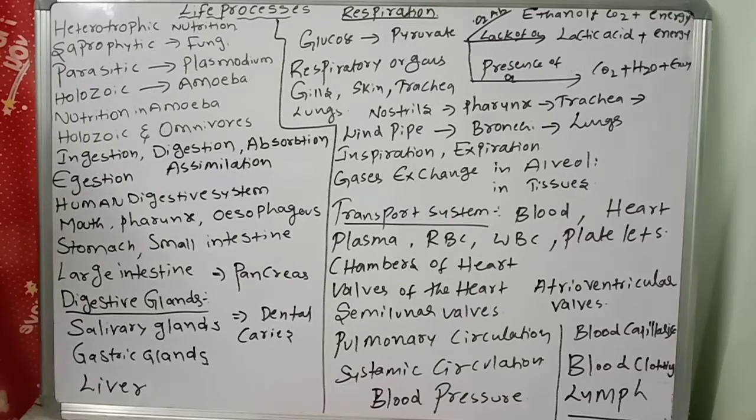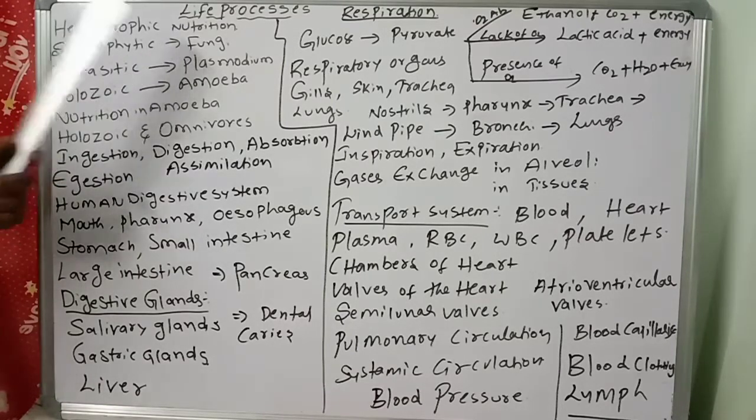So, the heterotrophic mode of nutrition has different types. How many types? Saprophytic nutrition, parasitic, and holozoic. In the saprophytic mode of nutrition, organisms obtain nutrients from dead and decaying organic matter. Saprophytes depend on dead organic matter. Examples: fungi, yeast, bacteria.